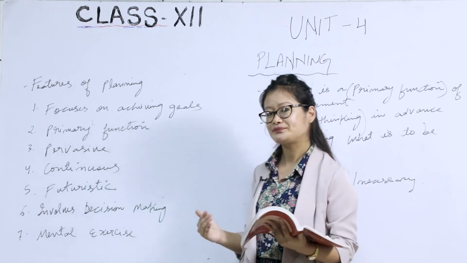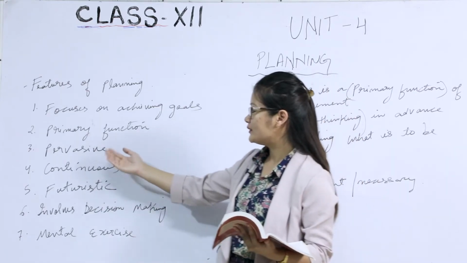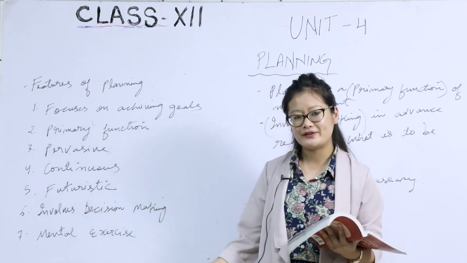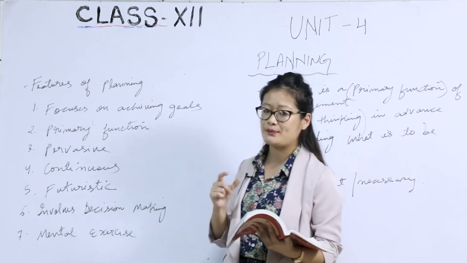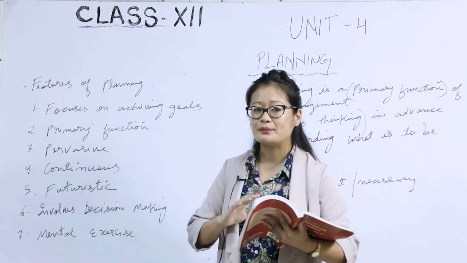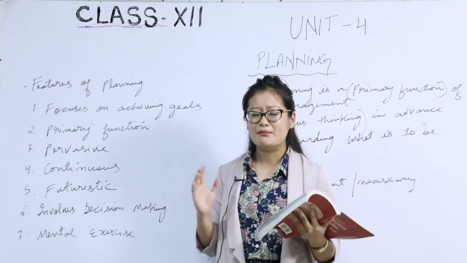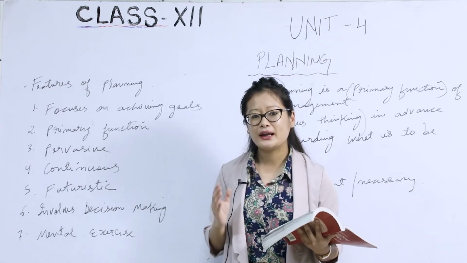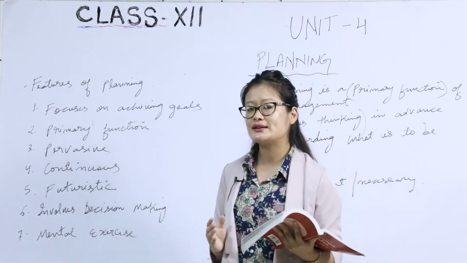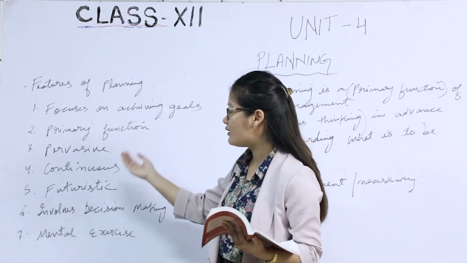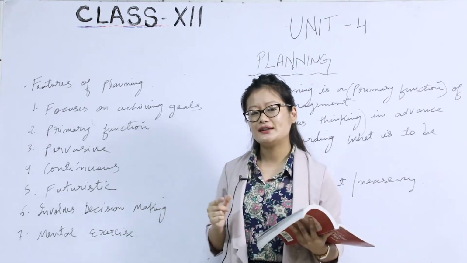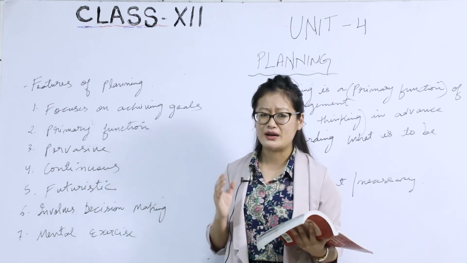The third one: planning is pervasive. When we talk about pervasive, it means that planning is big or massive. Why is planning considered a massive feature? Because planning is needed in all levels of management.